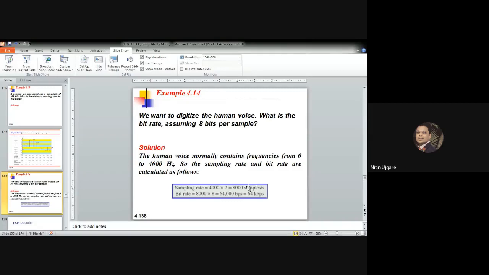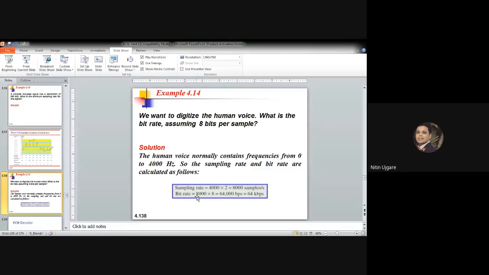Remember, the sampling rate is always twice the highest frequency, according to the Nyquist theorem we saw in the beginning. So we have used that formula here to calculate the sampling rate. 4000 into 2 gives 8000 samples per second.